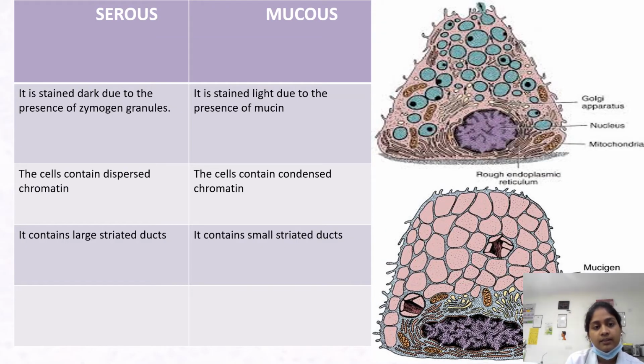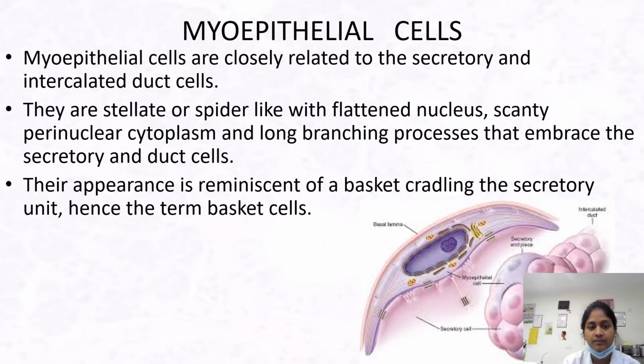In serous, it is stained dark due to the presence of zymogen granules. Now, mucous is stained light due to the presence of mucin. In serous, the cells contain dispersed chromatin, whereas in mucous, the cells contain condensed chromatin. In serous, there are larger ducts, whereas in mucous, it consists of smaller striations.